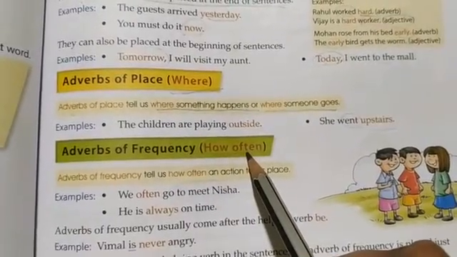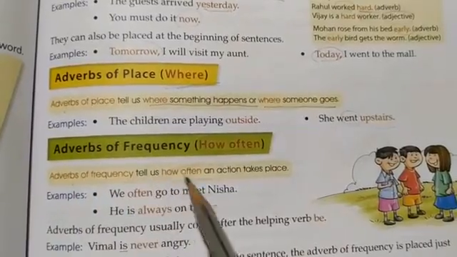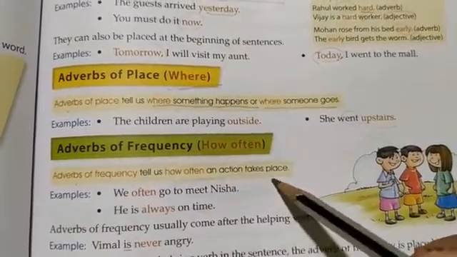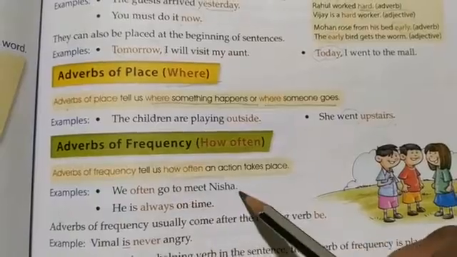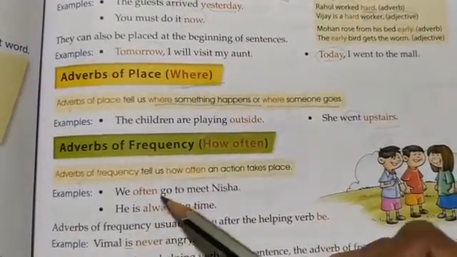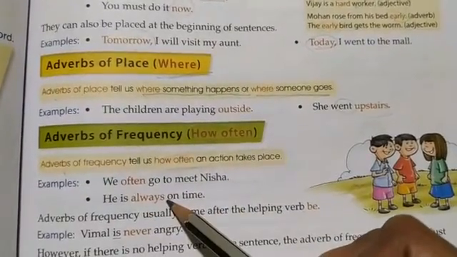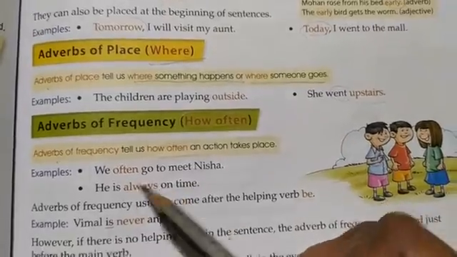How often that action has taken place. Adverbs of frequency tell us how often an action takes place. For example, we often go to meet Nisha, which means they frequently go to meet Nisha. He is always on time. This shows that this person is always on time.